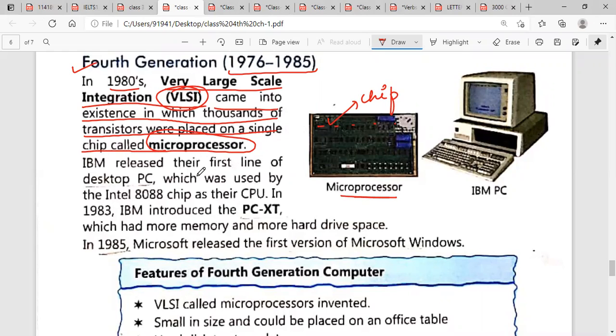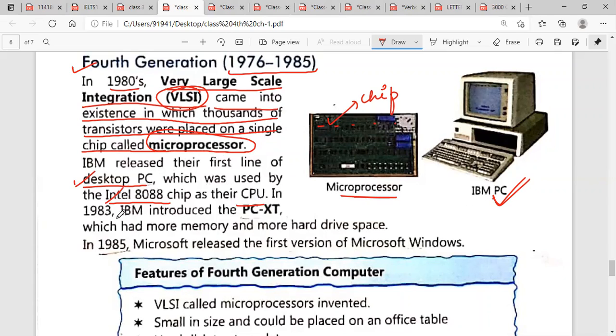IBM released their first line of desktop PC, which used the Intel 88 chip as their CPU. Now, IBM released the first desktop PC. They made this PC, and it used the Intel chip as a CPU.